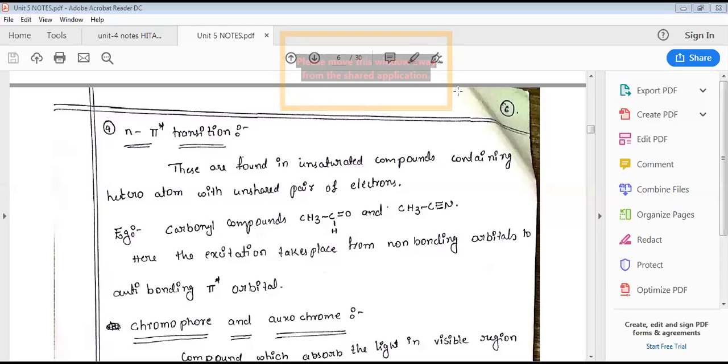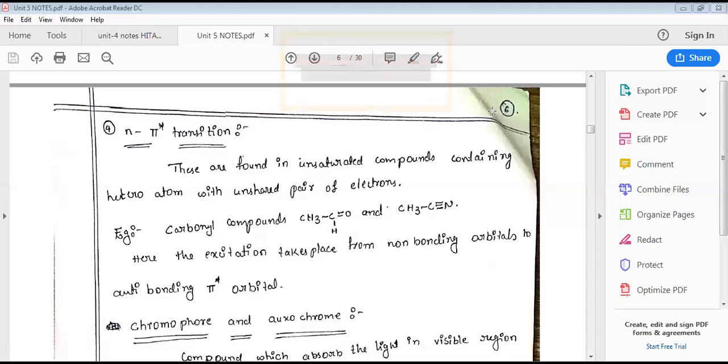First, let us discuss sigma to sigma star transition. Sigma to sigma star transition is nothing but excitation of electrons from the ground state sigma bonding orbital to the excited state sigma anti-bonding orbital. The compounds containing only sigma bonds are involved in this transition.